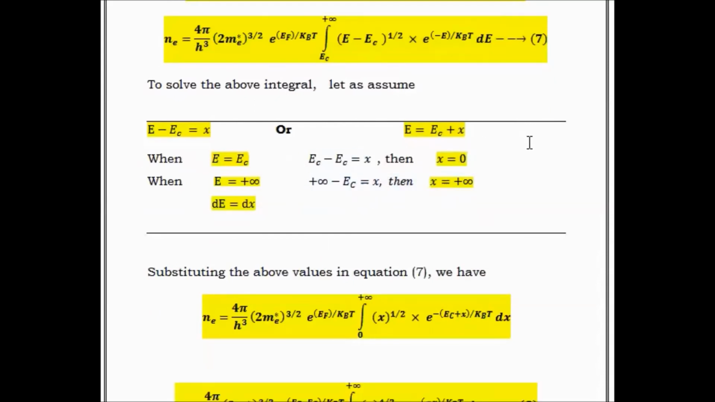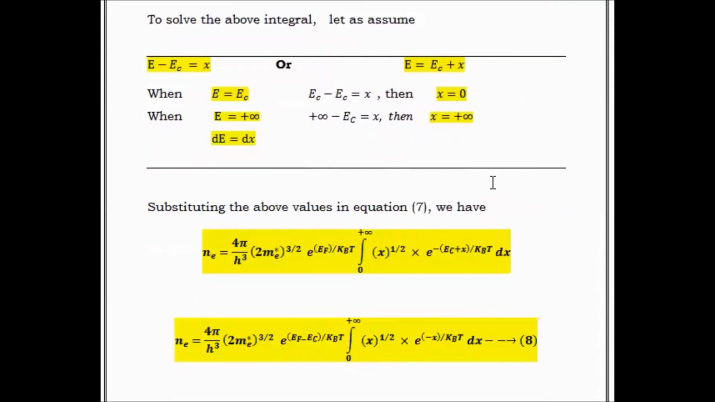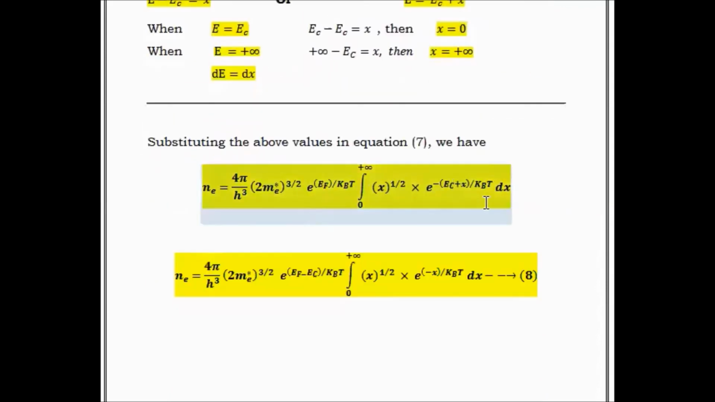Substituting the changes into condition number 7, we get 4 pi by h cube (2 m star)^(3/2) e power EF by kBT integral 0 to infinity x^(1/2) e power minus